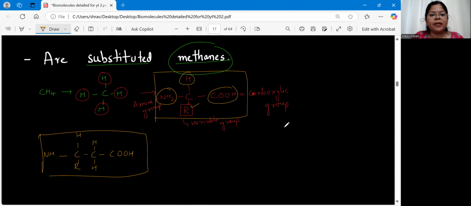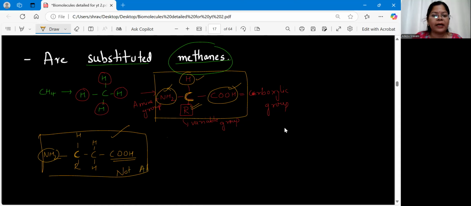In an amino acid, a single carbon will be bonded with four different groups: one carboxylic, an amine, then hydrogen, and an R group. Whereas in this structure, what did I draw? There are two carbons. The first carbon is bonded with the amine group, whereas the second carbon is bonded with the carboxylic group. So this is not an amino acid. Very important.